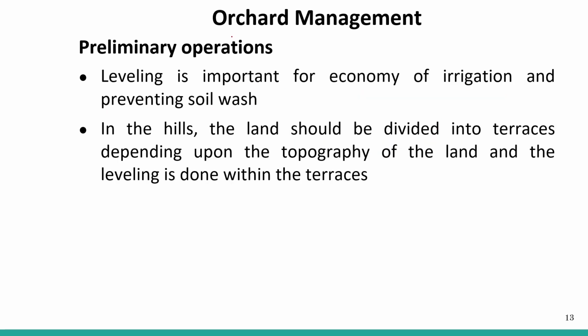Other points: leveling is important for the economy of irrigation and for preventing soil wash. If you do not level your orchard properly, then the irrigation will not be proper. The water will not reach the roots of the plant properly.